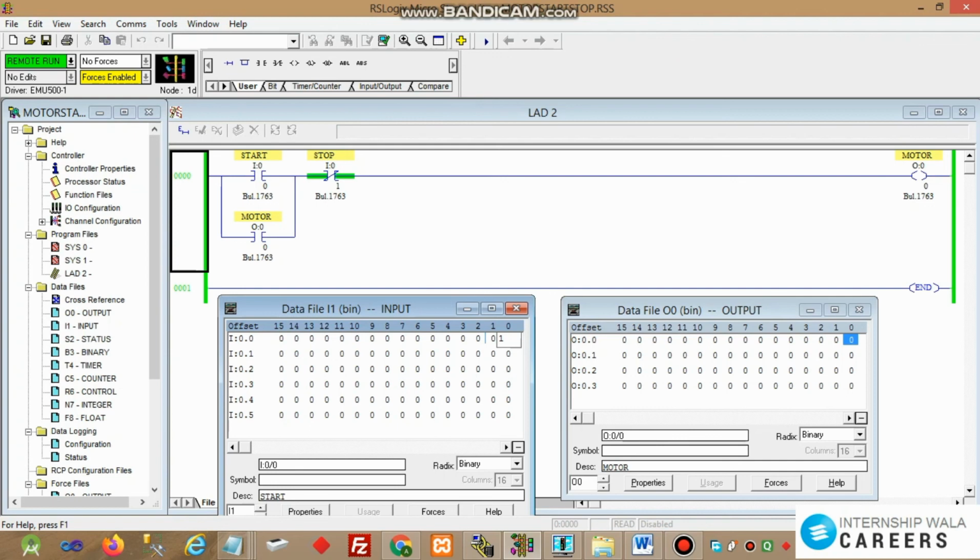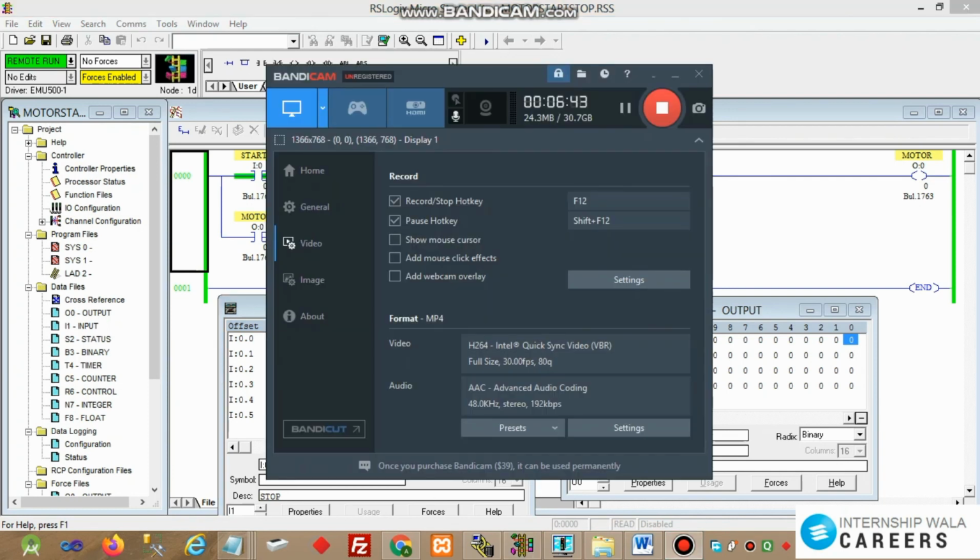Whenever the value of the stop button, since it is examine if closed, it has to be 0. For the circuit to be closed, the stop button should be 0 and the start button should be 1. When the value of the stop button is 1, the circuit breaks and the motor stops. So in this program we have learned how examine if